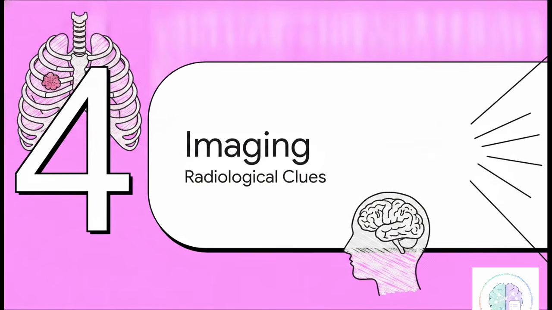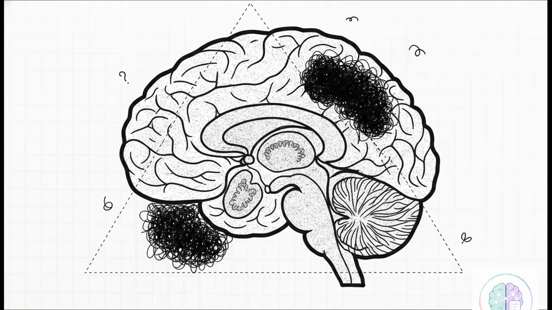Moving on to Section 4, brain and chest imaging. Let's look at the radiological clues. And by the way, standard chest x-rays are actually super helpful here. They point to active or past pulmonary TB in about half of all TBM cases. But obviously, the brain is where the real damage is happening.